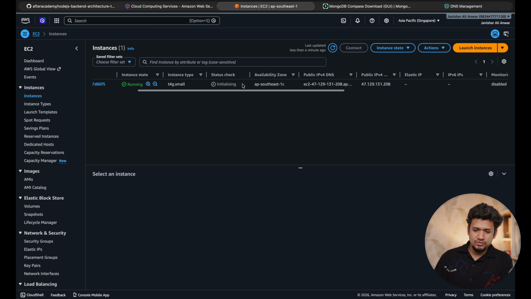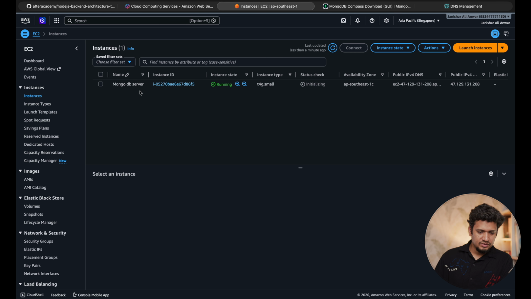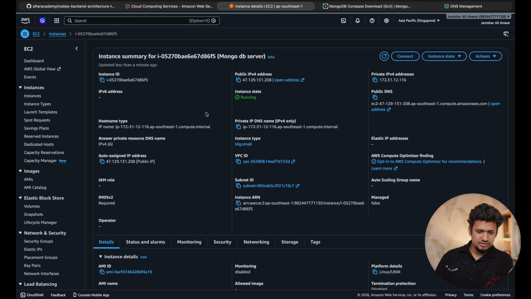Let me show you one important thing here. When you select this instance, you have information about your public IP address and the private IP address. The private IP address is the IP address within Amazon's network, and the public IP is the address which is exposed to the internet.